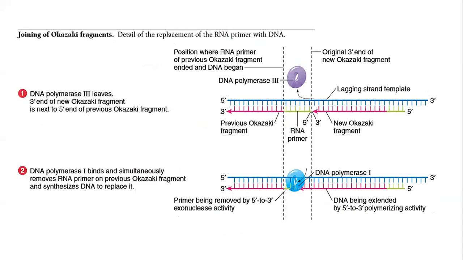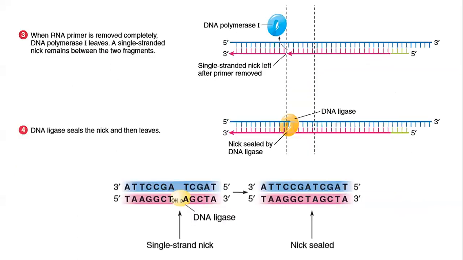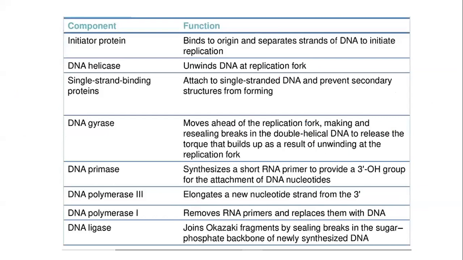Then we focused on joining Okazaki fragments because that diagram is showing both the strands. So here we focused only on the lagging strand and the events which take place in joining Okazaki fragments so that the continuous DNA is formed. Okay. Then this was just the gist of all the components required for prokaryotic DNA replication.